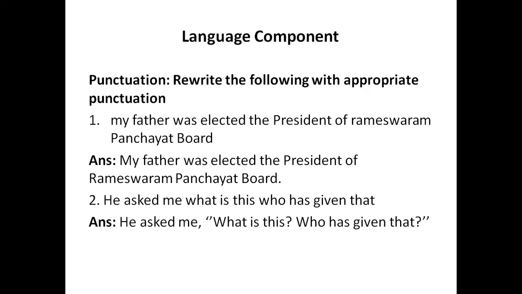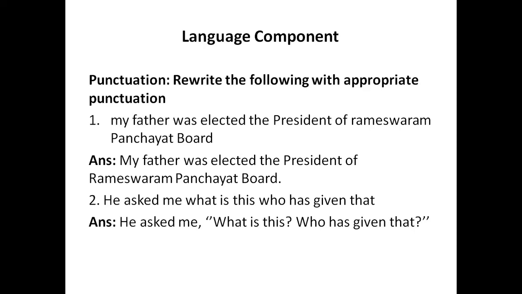Now let us see the examples which are already there in the textbook. If you have the textbook right in front of you, the explanation which I am going to give you will help you in a better way. Now the first question on punctuation is, my father was elected the president of Rameshwaram Panchayat Board. Now if you see this sentence, you don't see any of the punctuation marks in this particular sentence. Now let me explain what punctuation marks have been used here.